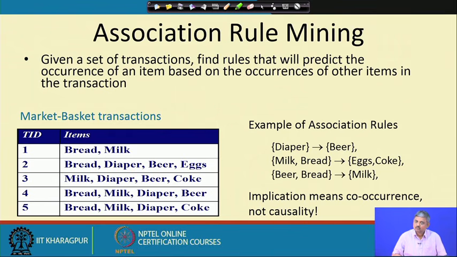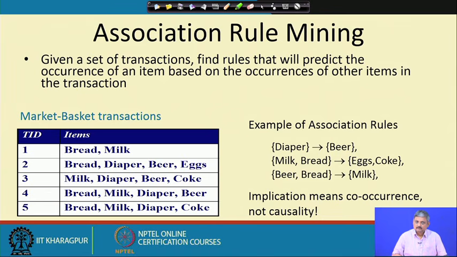There are two parts to each rule. The left hand side is an item set, that means a collection of items, say diaper, or milk and bread, and so on. The right hand side is also a collection of items, such as eggs and coke.